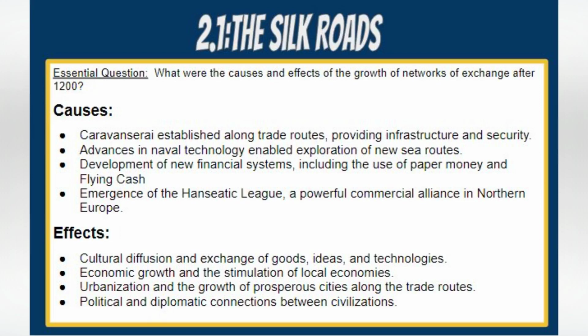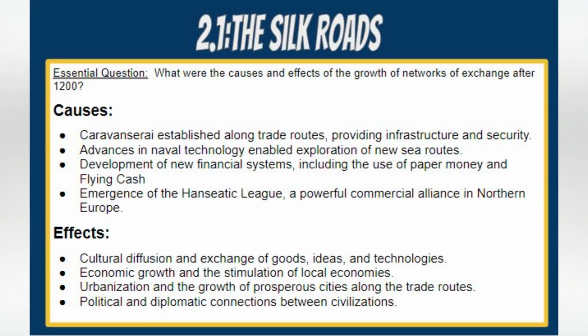The effects of the growth of networks of exchange along the Silk Road between 1200 and 1450 were far-reaching. Cultural diffusion and exchange. The increased interaction and exchange of goods, technologies, and ideas along the Silk Road fostered cultural diffusion between different civilizations. Art, religion, philosophy, scientific knowledge, and technological advancements spread across regions, enriching societies and promoting cultural exchange. Economic growth. The expansion of trade networks led to economic growth in participating regions. The exchange of goods and the availability of new resources and markets stimulated local economies, creating wealth and opportunities for